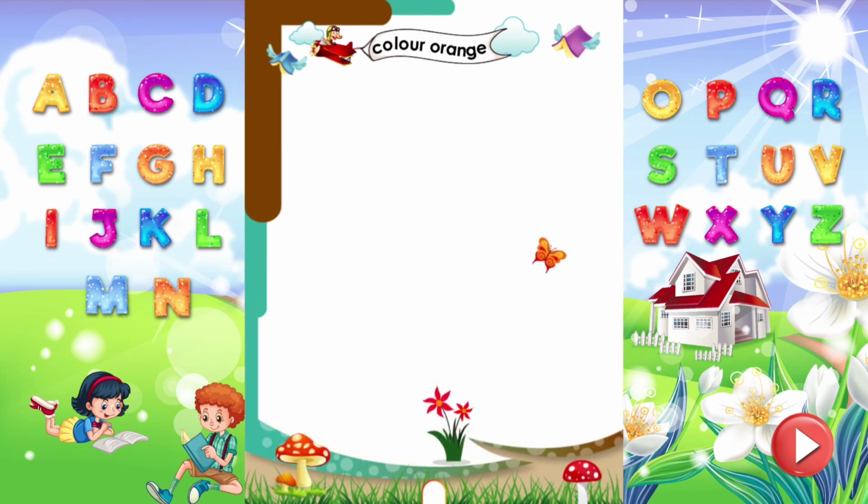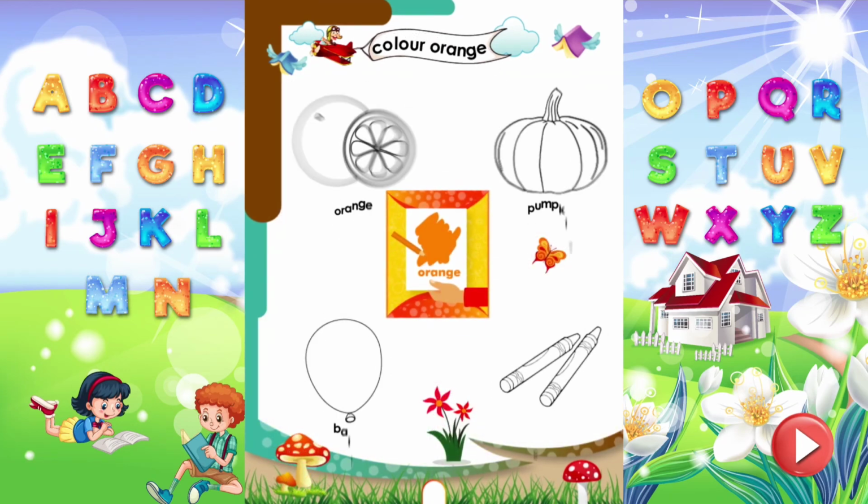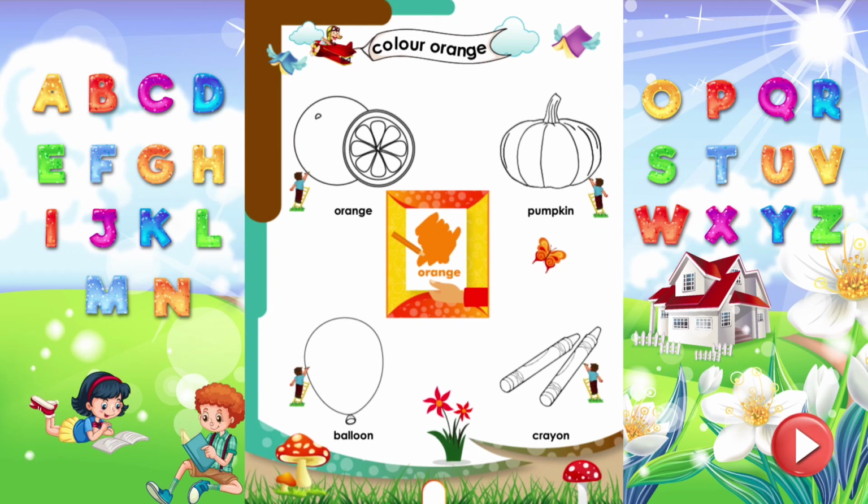Color orange. Color the pictures orange. Like orange, pumpkin, balloon, and crayon.